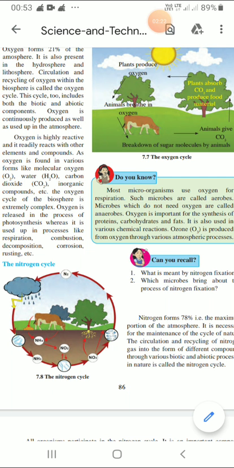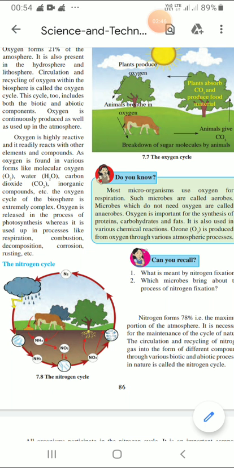Students, we can see in the diagram given here on page 86, in the figure, that plants give out oxygen and produce the food material. Animals also breathe in as respiration.